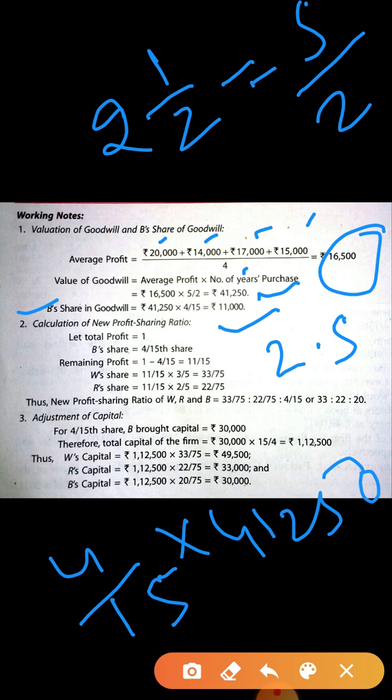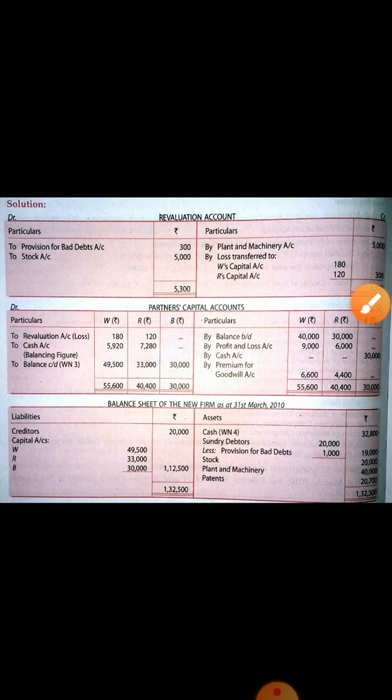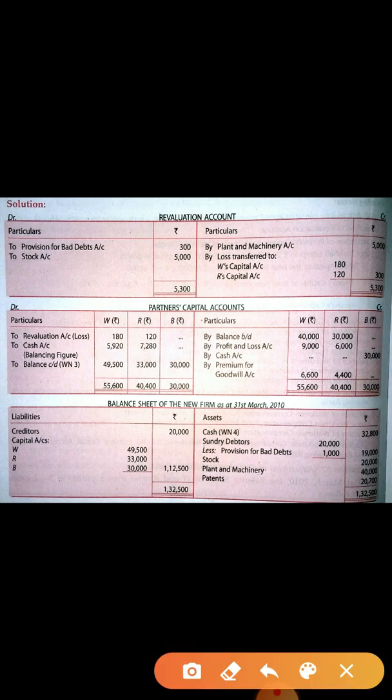And how you have to calculate sacrificing ratio? With the same method. First calculate new ratio and after that old ratio minus new ratio, calculate sacrificing ratio. And after distribution, write down the amount here by premium for goodwill. So the amount is 6,600 and 4,400.